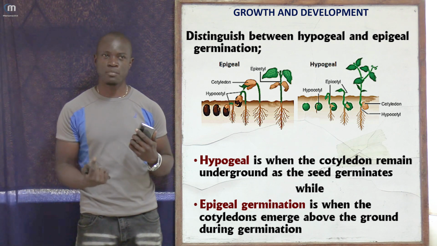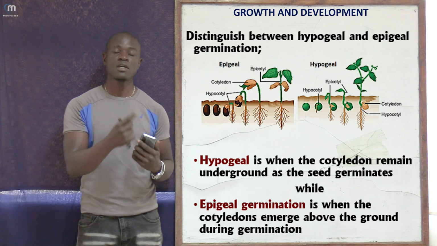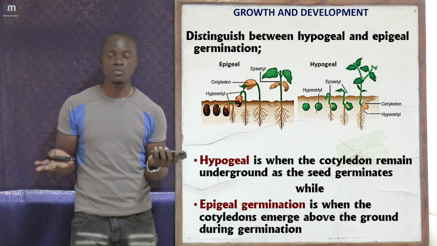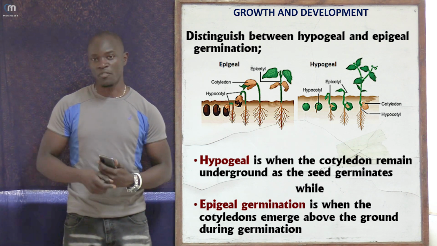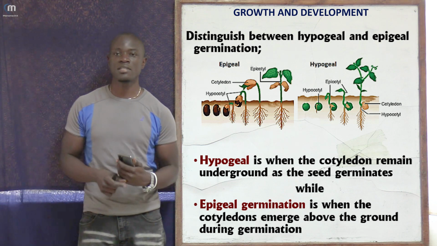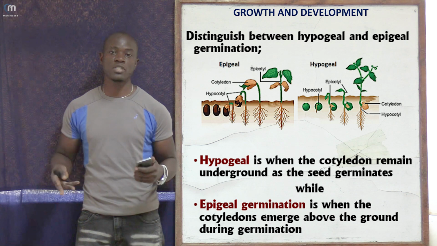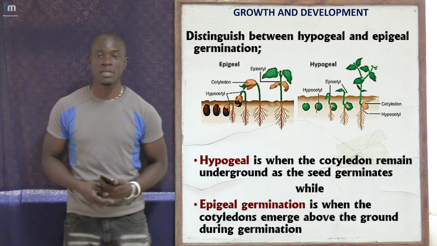It pushes the shoot above the soil surface so that they may emerge, so that the leaves will be exposed to the environment to facilitate growth. Also, this is where the roots begin to develop, at the hypocotyl region. This is also where the roots of the plant begin to develop.